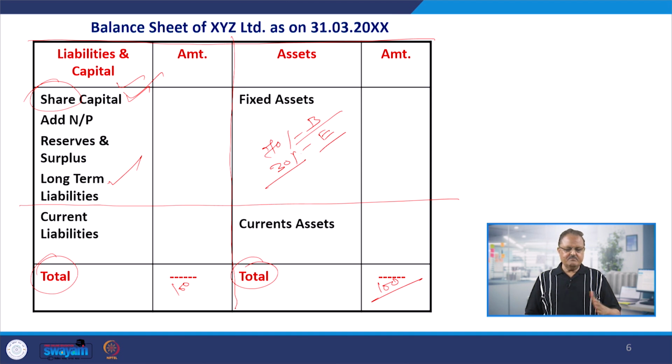And at the end of every accounting period, at the end of every period of 12 months, you have to present the results of the business in the form of these three statements: income statement, cash flow statement and balance sheet. In the form of these three statements, you have to present to the different stakeholders, internal as well as external, the results of the business: what is the profitability state of the business, what is the cash position of the business, and what is the financial position of the business.